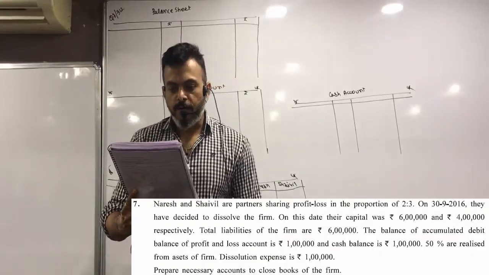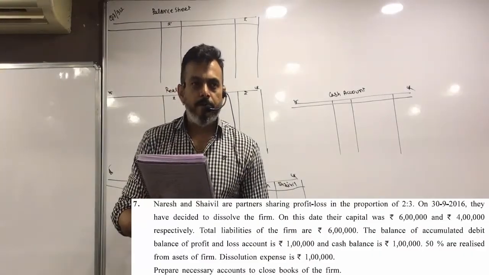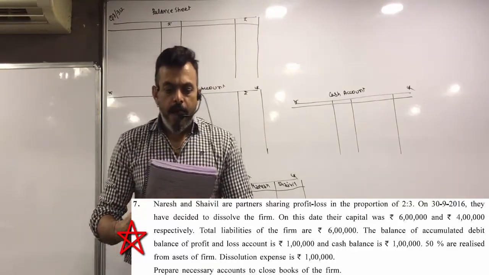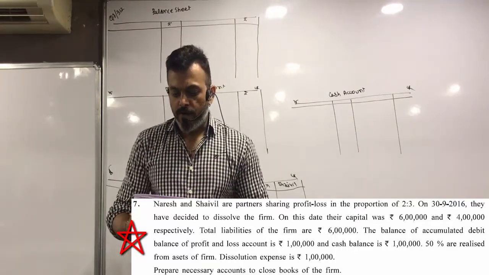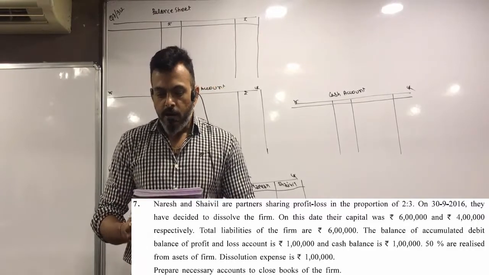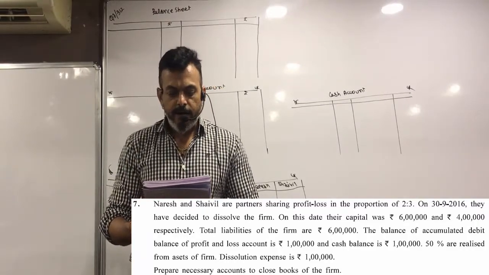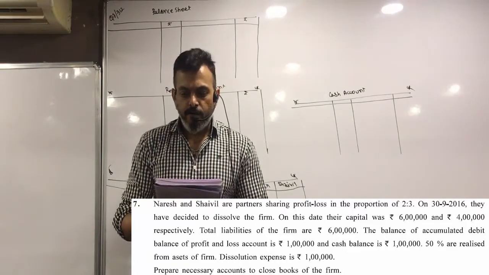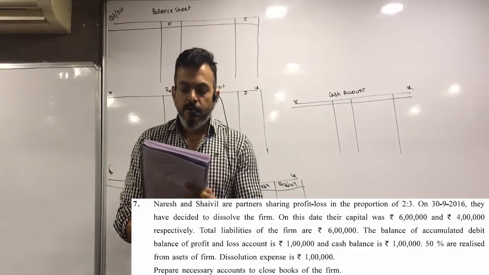Page number 312, question number 7. Please mark it, very important for exam. Naresh and Ch7 are partners sharing profit and loss in the ratio of 2:3. On 30/6, they have decided to dissolve the firm. On this date, their capital was 6 lakh and 4 lakh respectively.